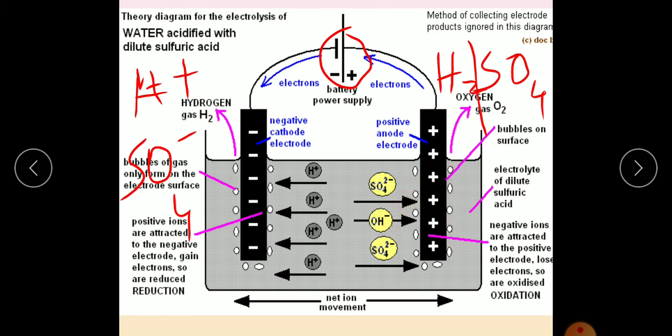So this is what happens. It gets attracted to opposite electrodes. So, understood what happens? See. Now you will come to know that there is a deposition now.